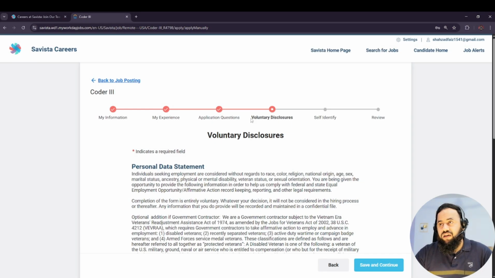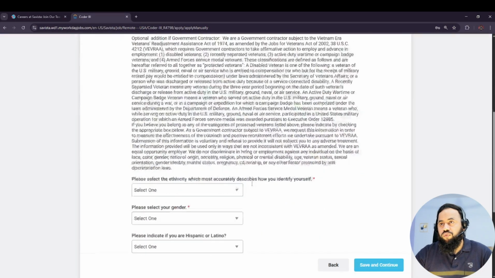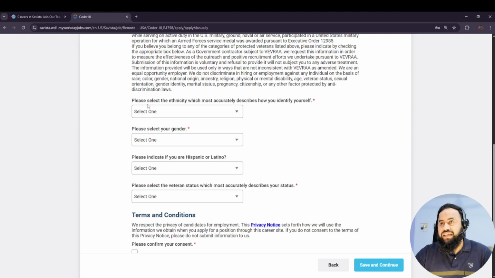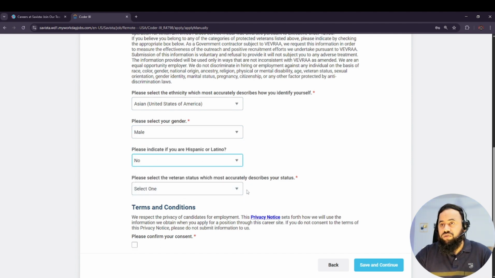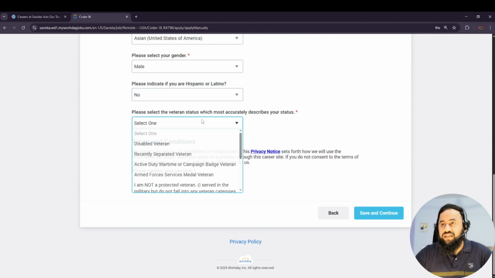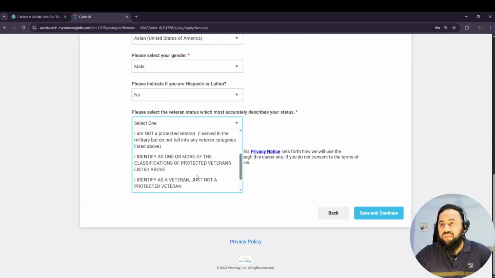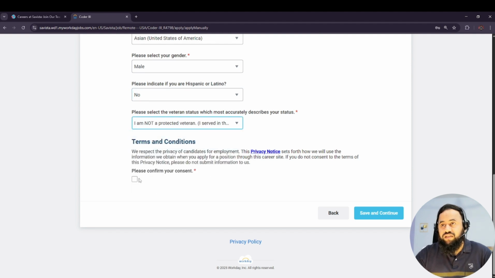So next is voluntary disclosures. So we can just go for this one. Please select the ethnicity which you most accurately identify with. That's completely up to you guys. I'm just going for Asian American. Please select your gender, male. Please indicate if you are Hispanic or Latino. No. Okay. So please select the veteran status. I'm not a veteran, so you can select this one. Then please confirm your consent. Then save and continue.